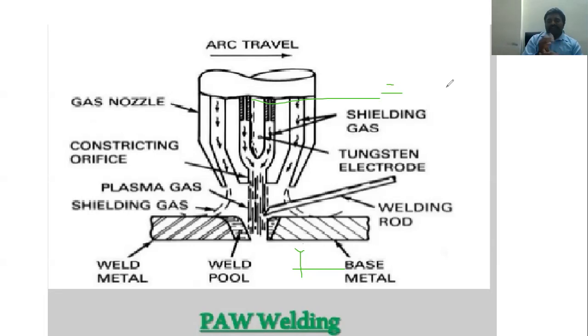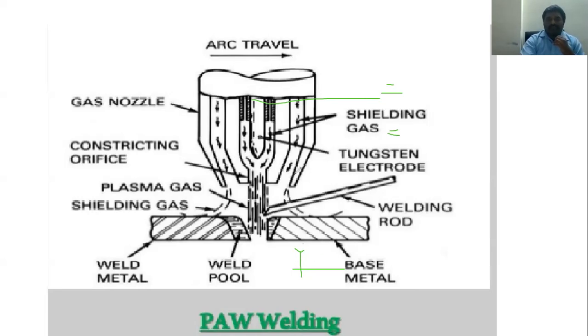And the gases we are using are argon, helium, nitrogen, and we can go with a mixture also. Gases means shielding gases. The shielding gases we can go with argon, helium, and nitrogen, or a mixture of those. The shielding gas is a simple thing which protects from the atmosphere, so the workpiece should not be contaminated.